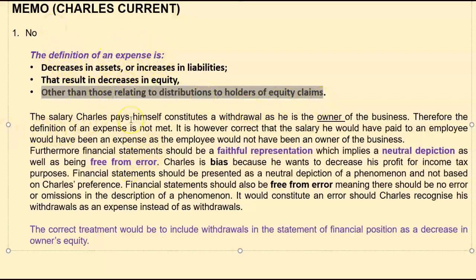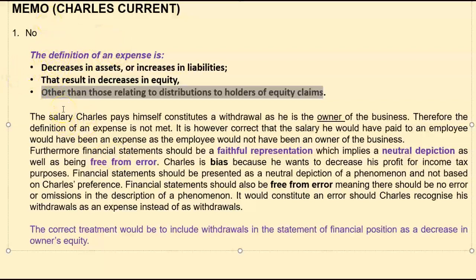Now, over and above that, the salary Charles pays himself constitutes a withdrawal, as he is the owner, holder of the equity claim, of the business. Therefore, the definition of an expense is not met. It is, however, correct that the salary he would have paid to an employee would have been an expense, as the employee would not have been an owner of the business. So if he paid a salary to the employee, there was a decrease in assets, there was a decrease in equity, and it wouldn't have been a distribution to the holder. Therefore, salaries meet the definition criteria of an expense.